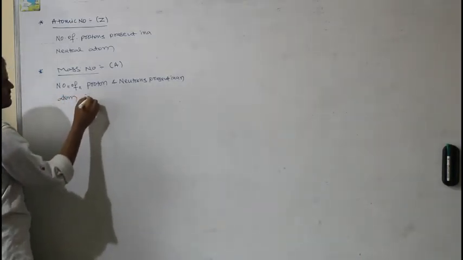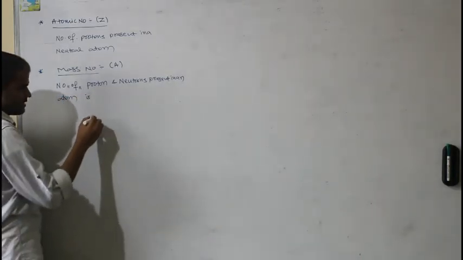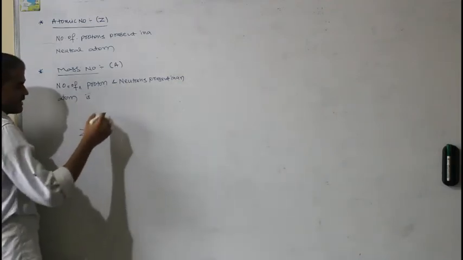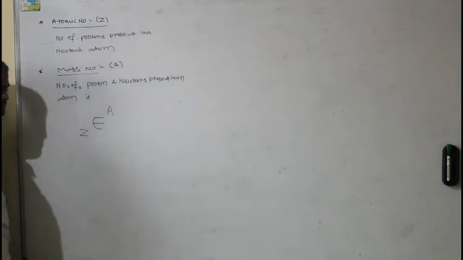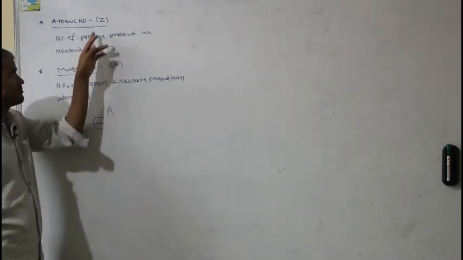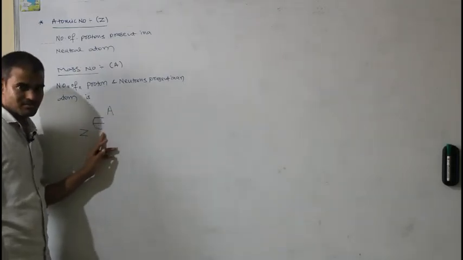For an element, the atomic number and mass number are written at subscript and superscript positions respectively. E refers to the element, Z refers to the atomic number, A refers to the mass number.